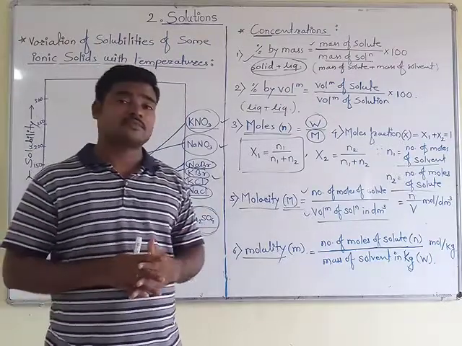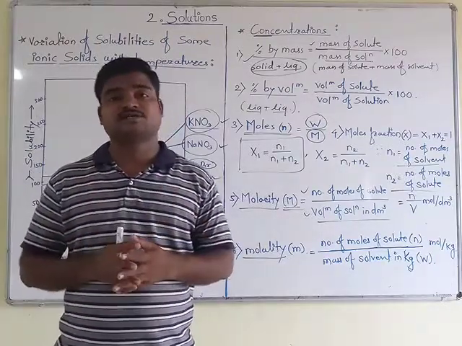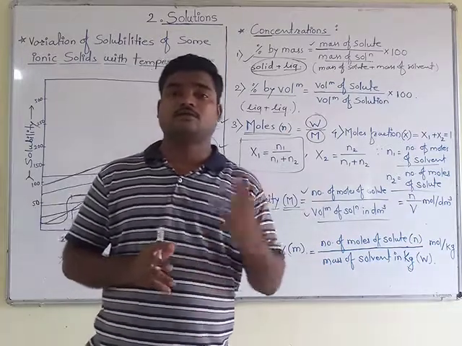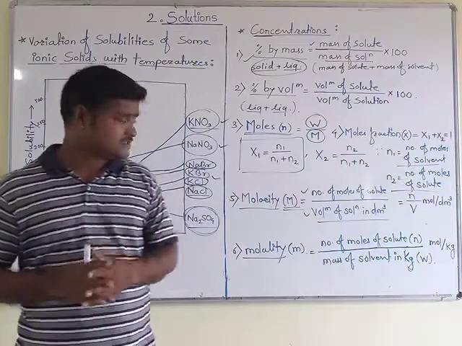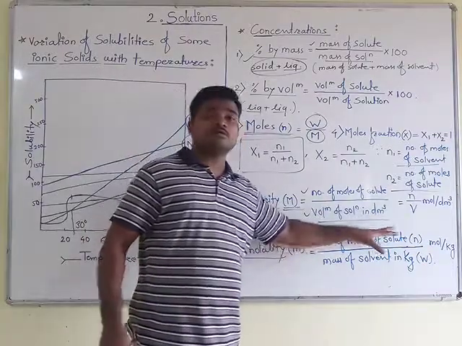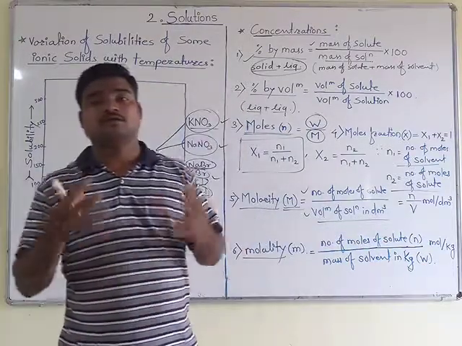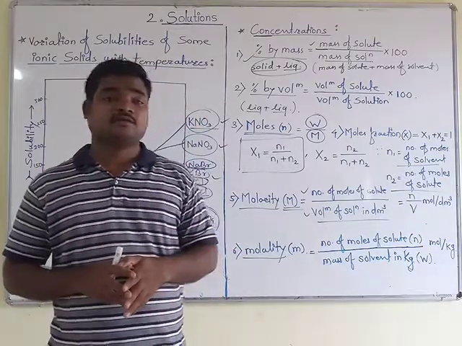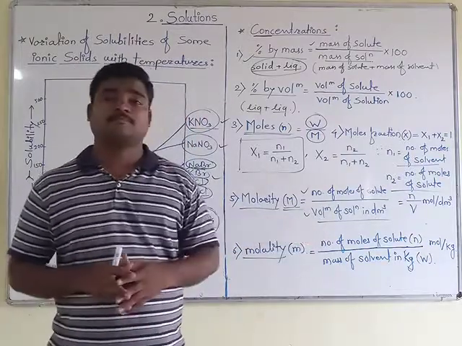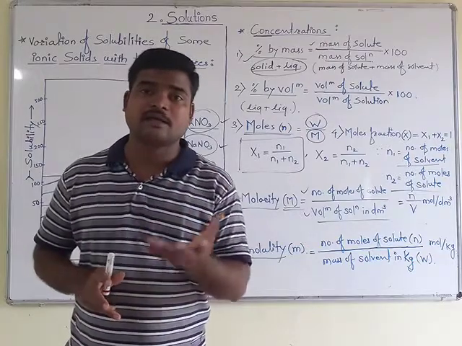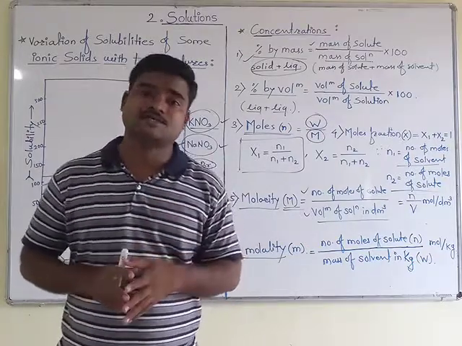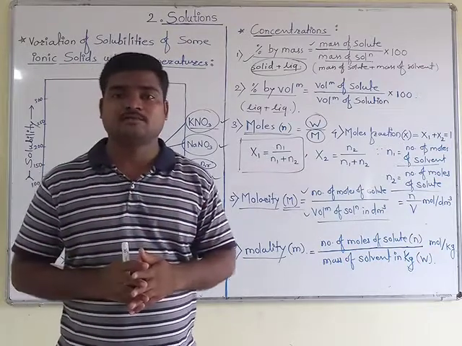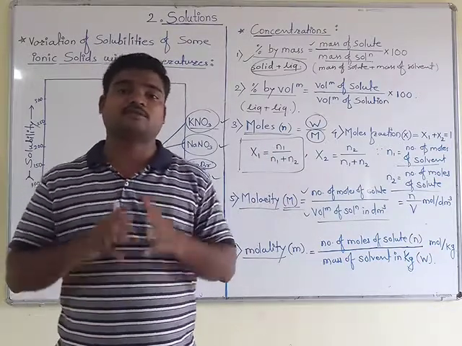Here also, if you use CGS terms, you just multiply by 1000, then you will get the correct formula. But if you take all these terms in MKS units, that is, the mass of solvent in kg instead of gram, there is no need to multiply the formula by 1000.